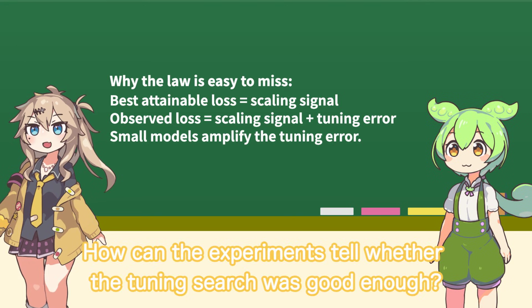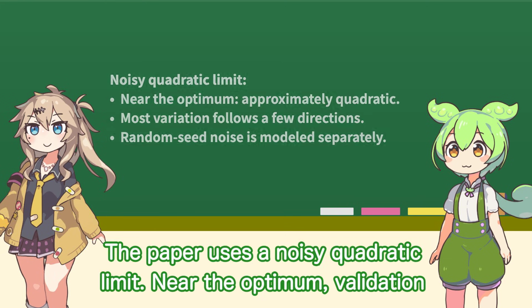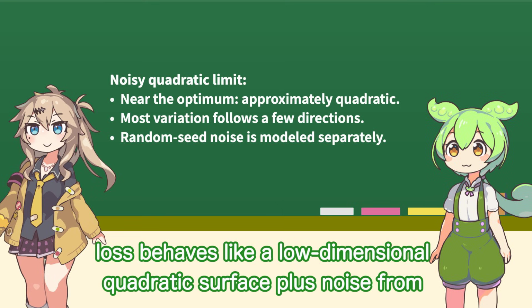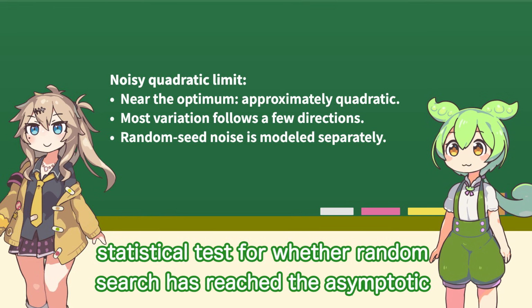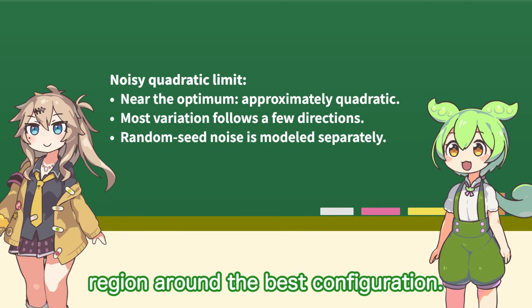How can the experiments tell whether the tuning search was good enough? The paper uses a noisy quadratic limit. Near the optimum, validation loss behaves like a low-dimensional quadratic surface plus noise from random seeds. That gives a statistical test for whether random search has reached the asymptotic region around the best configuration.